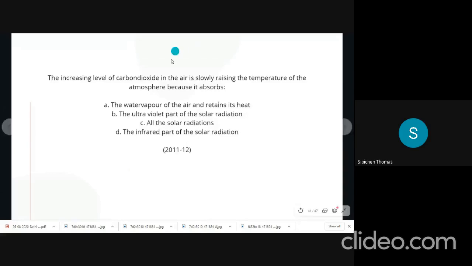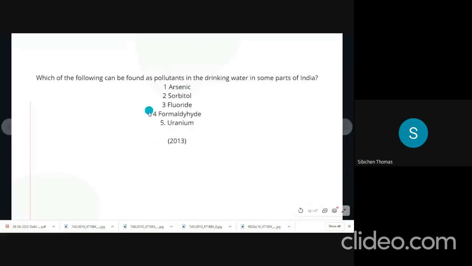The increasing level of carbon dioxide in the air is slowly raising the temperature of the atmosphere because it absorbs: A, the water vapor of the air and retains its heat; B, the ultraviolet part of the solar radiation; C, all the solar radiations; D, the infrared part of the solar radiation. Now we have the next question. Which of the following can be found as pollutants in the drinking water in some parts of India? And then there are these names given.